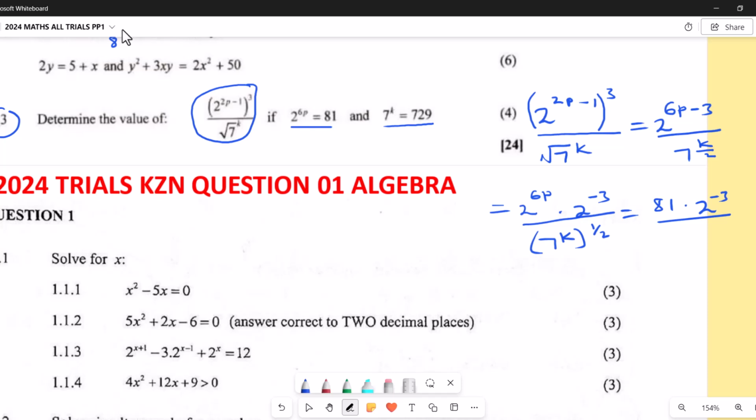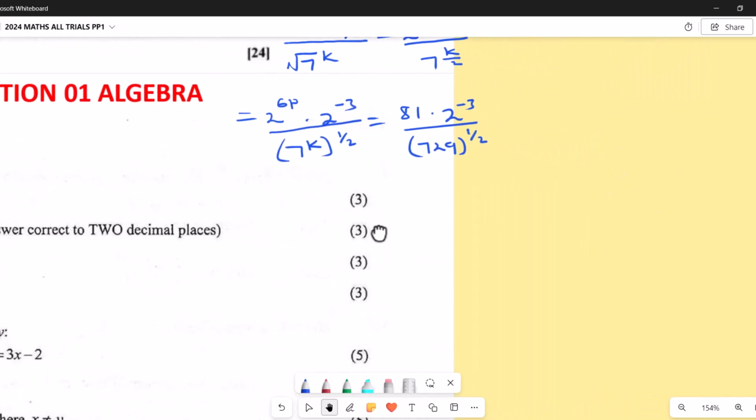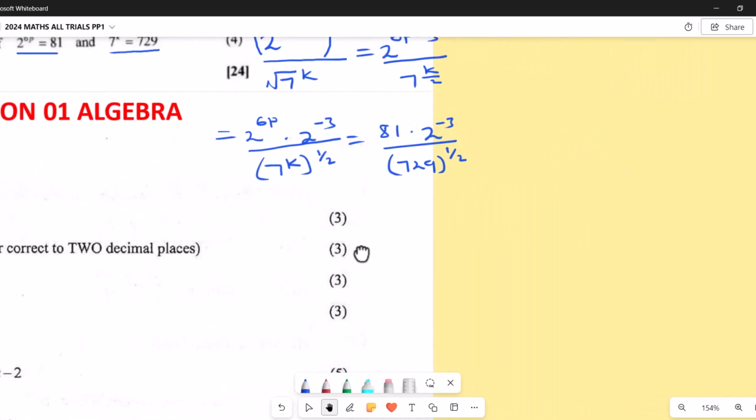I'm going to put here 729, then to the power 1 over 2, that's power half. Now if I continue to simplify here, the 81 is the same as 3 to the power 4, then times 2 to the power negative 3.